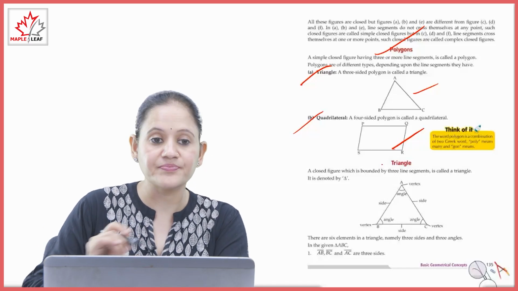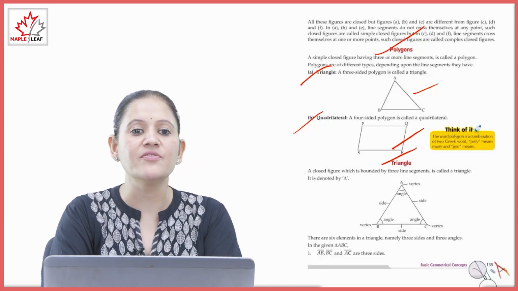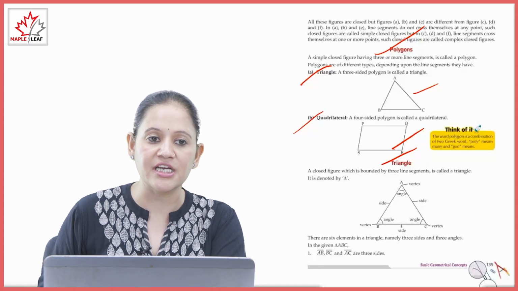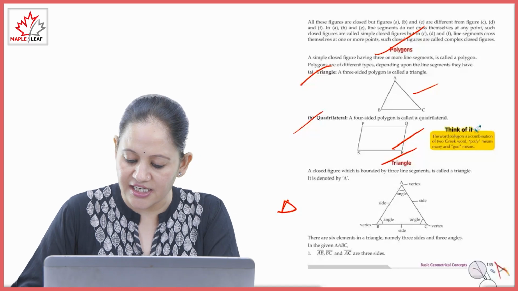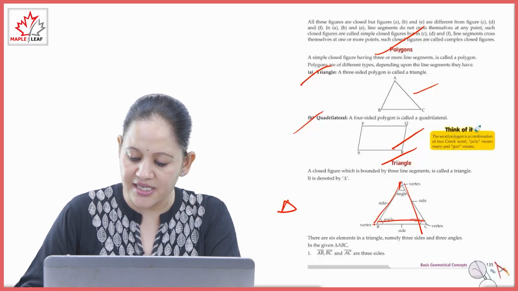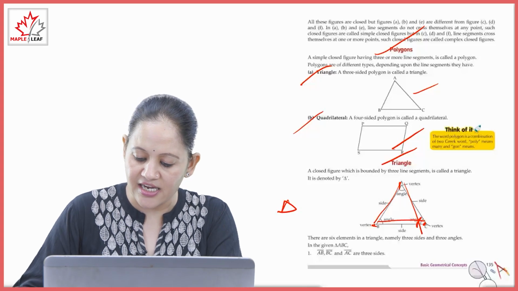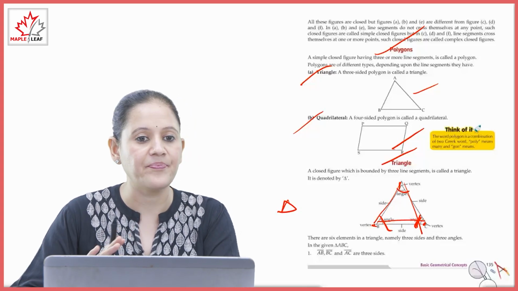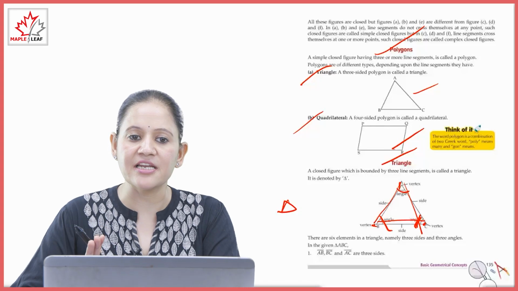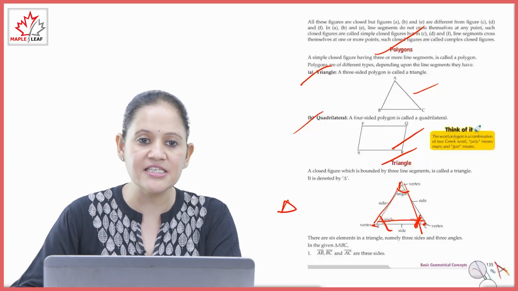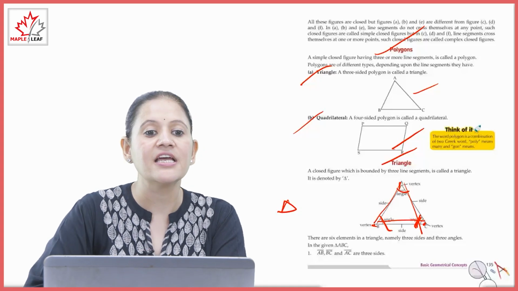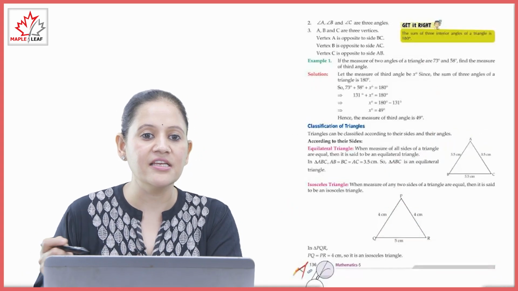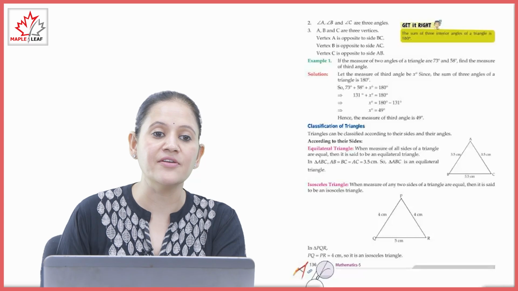Next is triangle. A closed figure which is bounded by 3 line segments is called the triangle. It is denoted by this sign. You can see 3 sides, AB, BC and AC, and 3 vertices, A, B and C, and 3 angles, angle A, angle B and angle C. Clear? So there are 6 elements of the triangle, 3 sides, 3 vertices and 3 angles. AB, BC and AC, these are 3 sides. Angles A, B and C, three vertices.